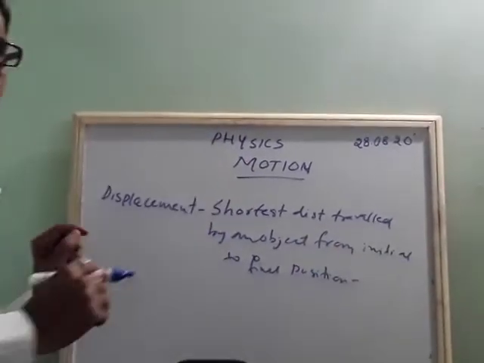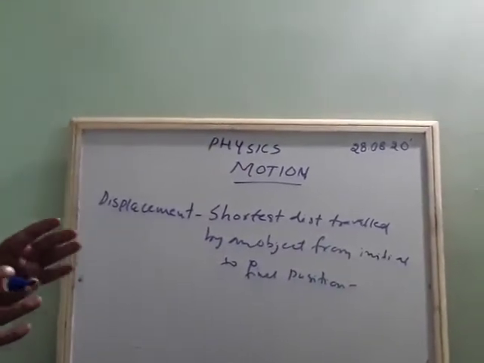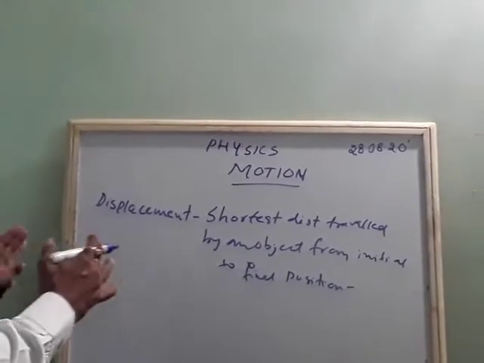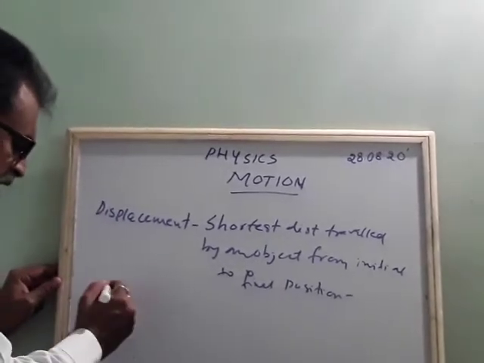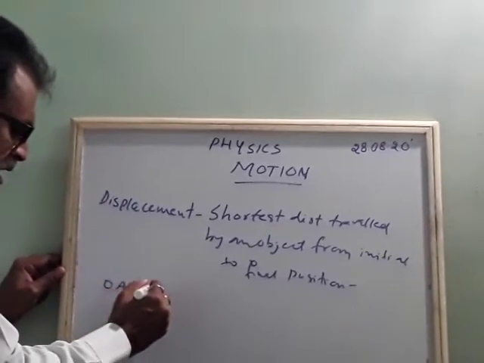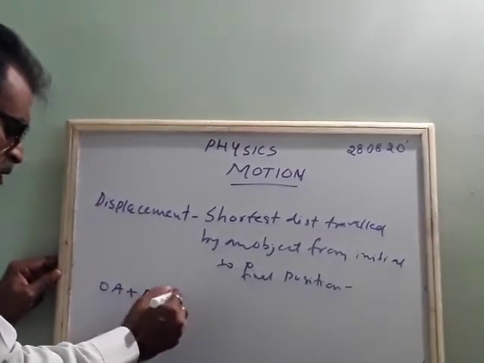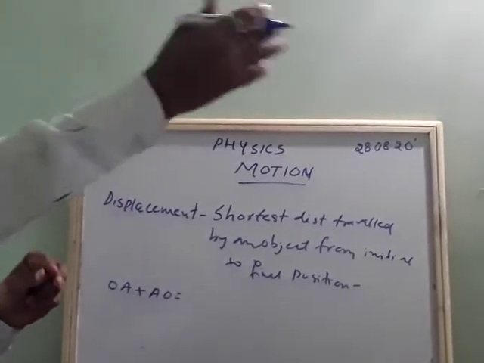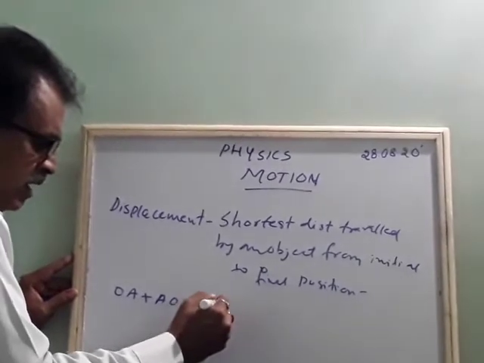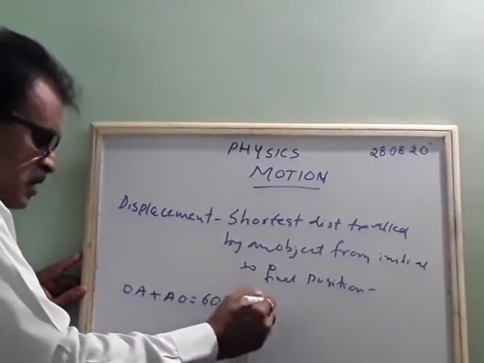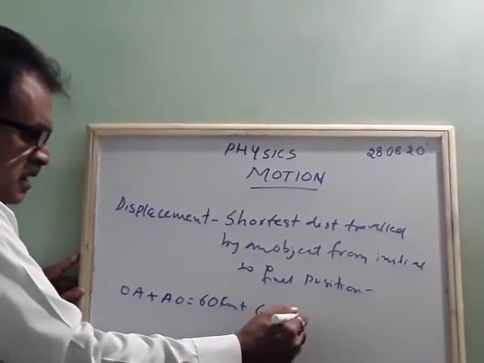See, so that's why, the distance traveled by that object, by the car or by the vehicle moving in a straight line, suppose it was, I think I told, OA, and it is AO. From O it goes, and from A it comes back. So OA is 60 kilometer, and AO is 60 kilometer. 60 plus 60, 120.